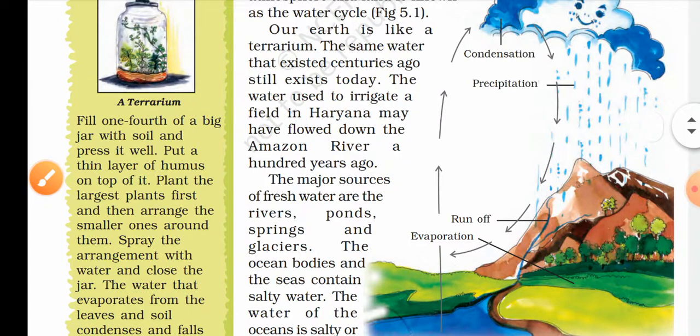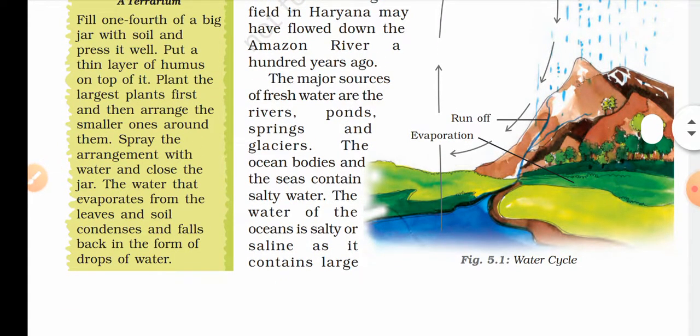So the major sources of fresh water are the rivers, ponds, springs and glaciers. As you know, there are many water sources that you can see, like rivers, ponds, wells. ठीक है?